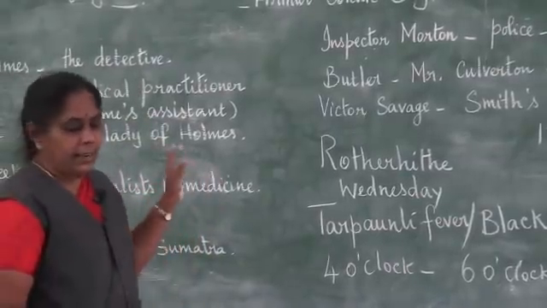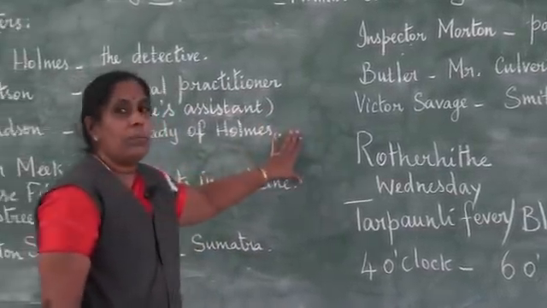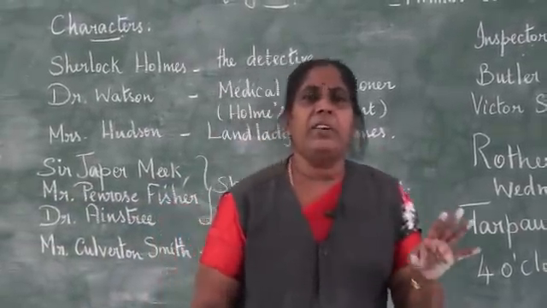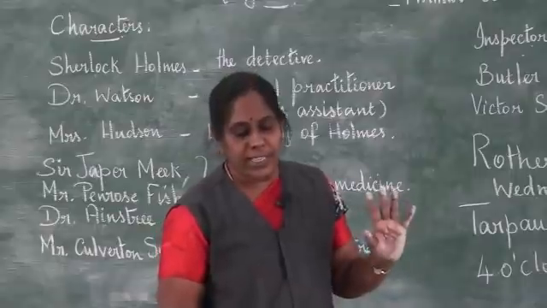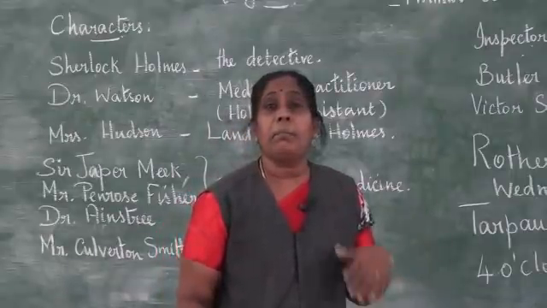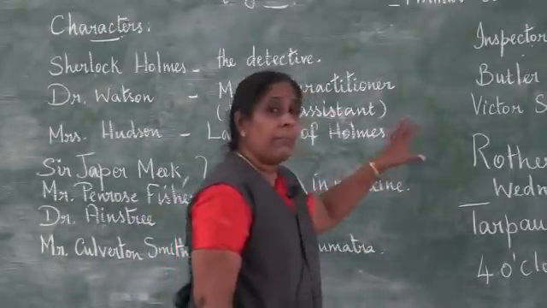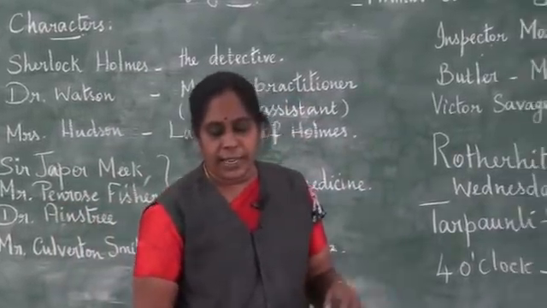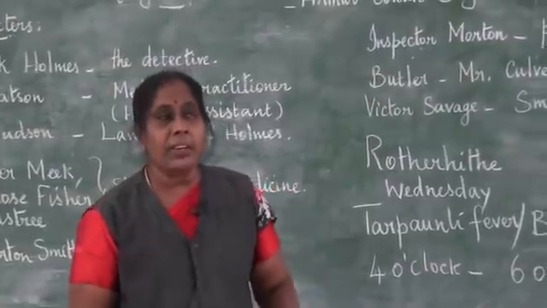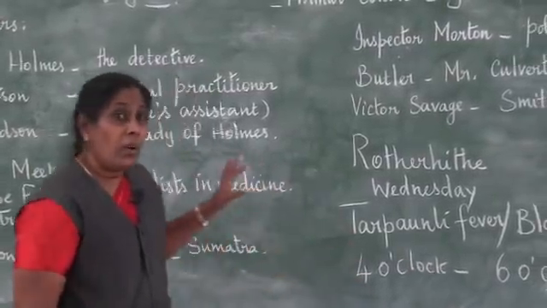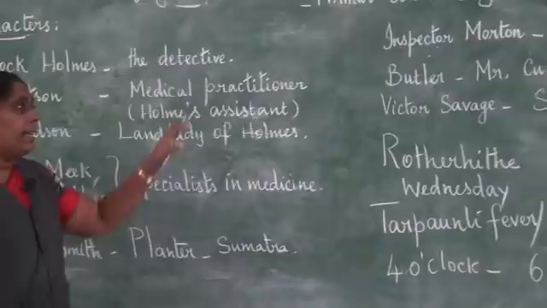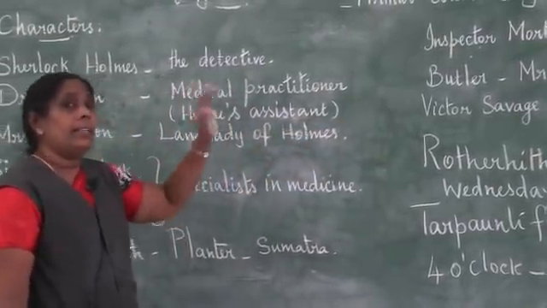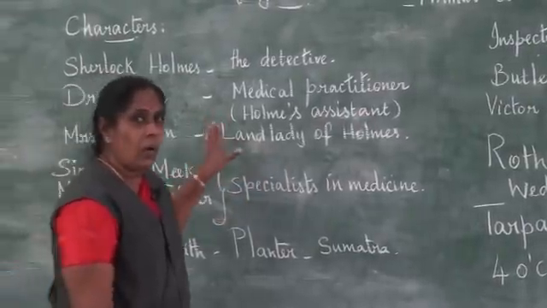So Holmes was now fully dejected. He didn't know what to do because he is going to face death. And so he started literally begging Culverton Smith to cure him from his illness. And Holmes now says that Victor Savage died of this illness, and surely the same illness Holmes had.